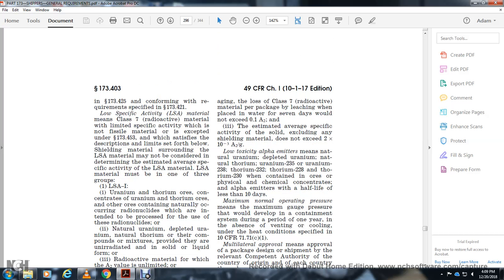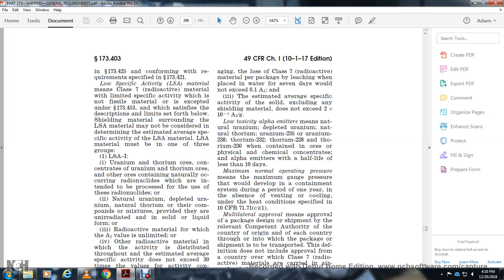Of the package, each placed in water for 7 days, would not exceed 1/10 of the A2, with the estimated average specific activity of the solid with the shielding material. A2G. Low toxic alpha emitters means natural uranium, depleted uranium, natural thorium, uranium 235, uranium 238, thorium 232, thorium 230, when contained in ores or physical or chemical concentrates, or alpha emitters with a half-life of less than 10 days.